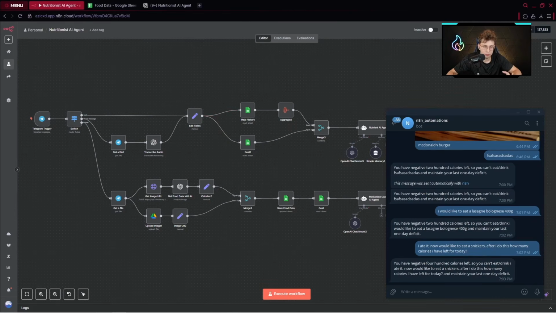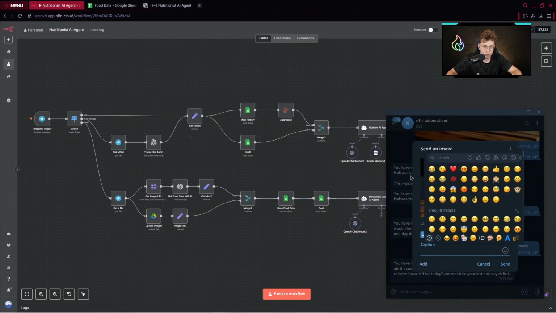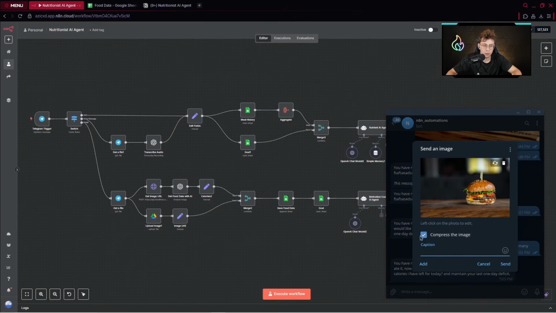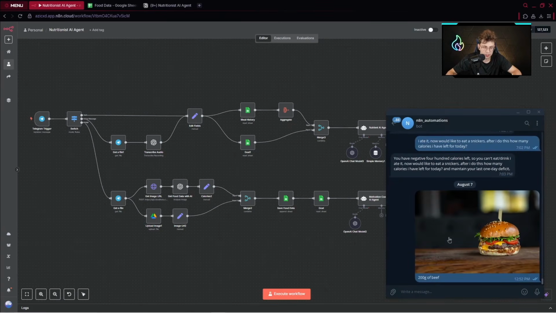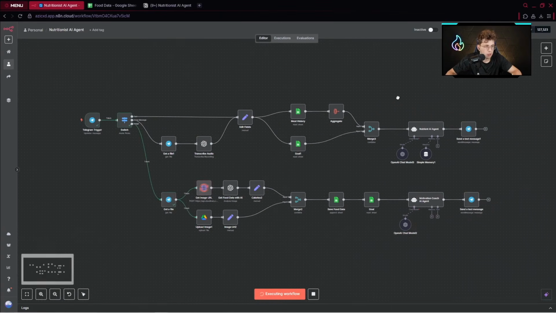So simply, we can provide a voice message, an image, or even a text message. However, for now, I would like to provide an image of what I ate. So here we've got a burger, a lovely burger, and we can provide a caption. So let's say 200 grams of beef. And now I can send the specific image. Afterwards, let me execute the workflow. So it goes through this specific path.